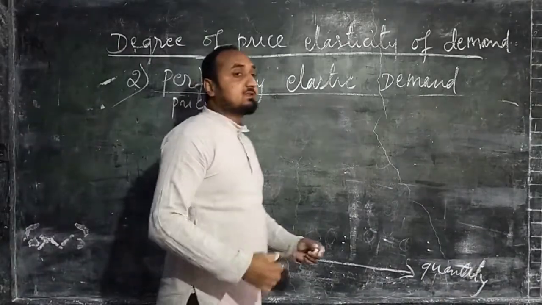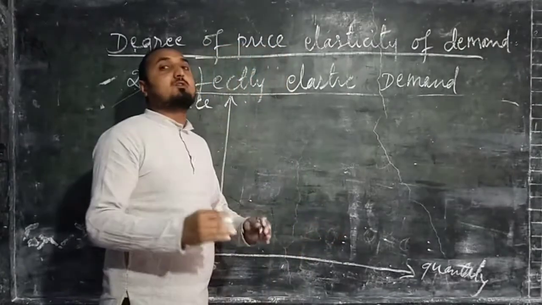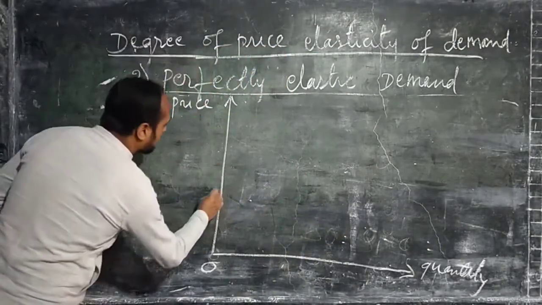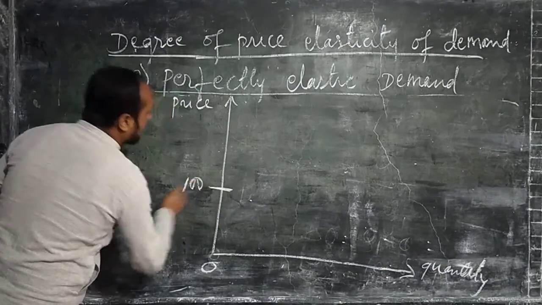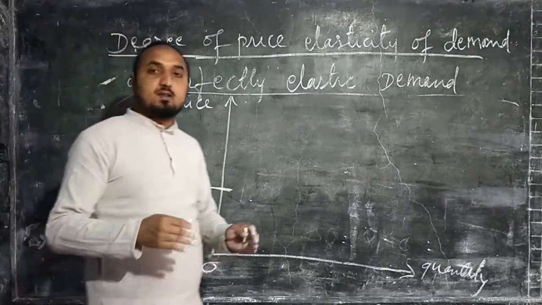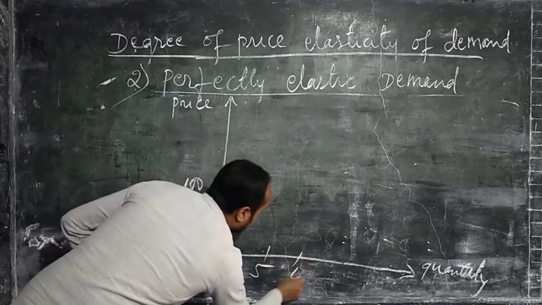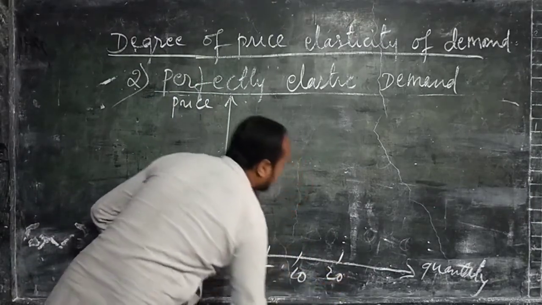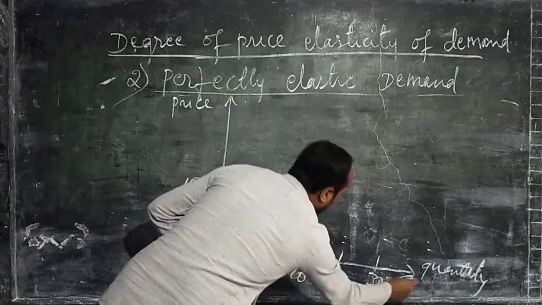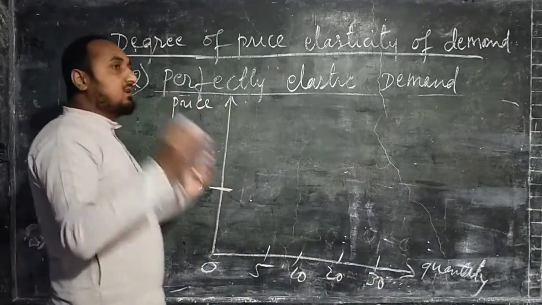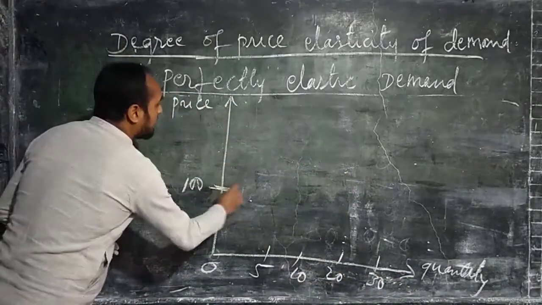In the definition itself it says that the price of a commodity remains the same. Suppose the price of the commodity is 100. The quantity demanded can change by any amount. It may be 5 units, 10 units, 20 units, 30 units and so on. At any quantity demanded, the price of the commodity remains the same.